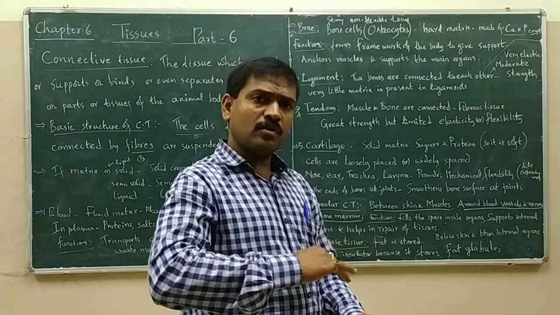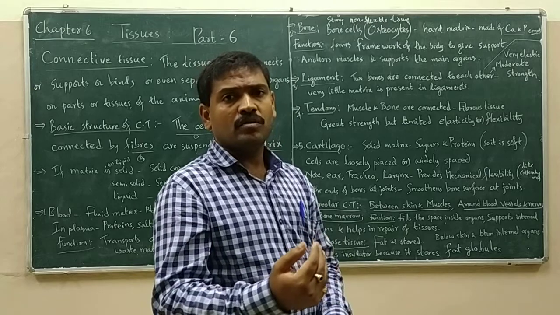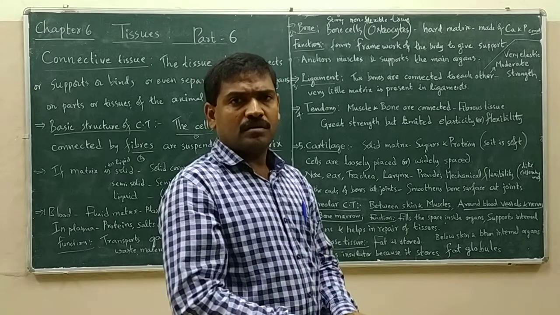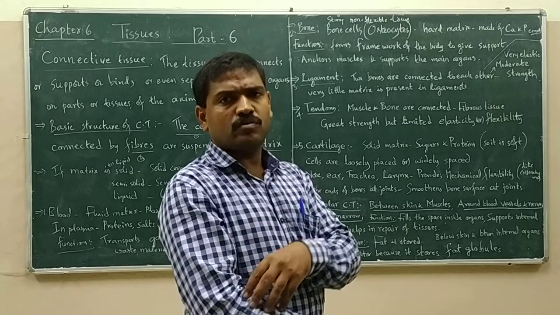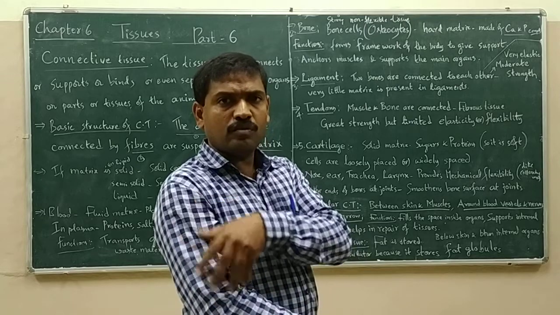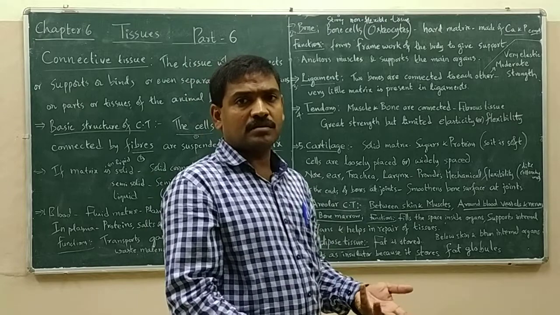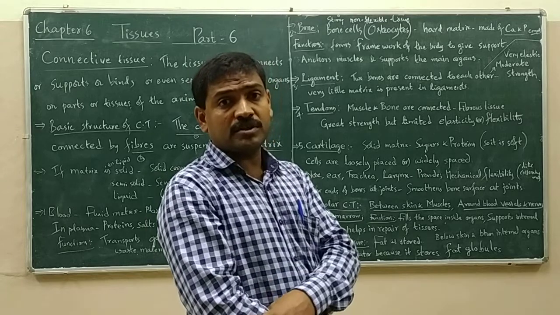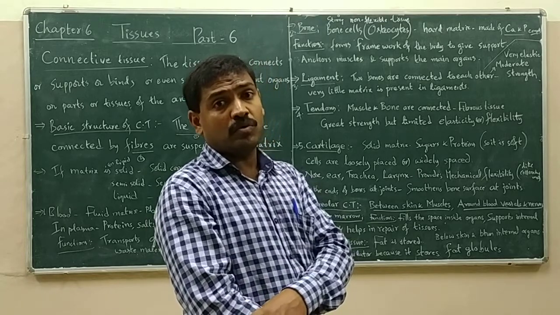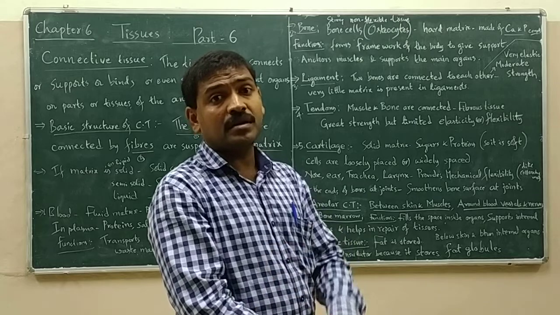But along the bone, muscle will be present. So when the bone is moving, along with that, muscle also will move. But in between two bones, muscle is not there. So it doesn't require much elasticity. But along the bone, it must always be present to make the bone bend while making the movement.